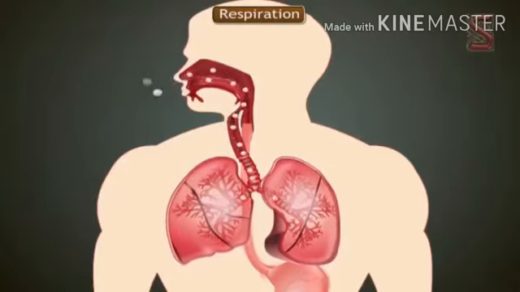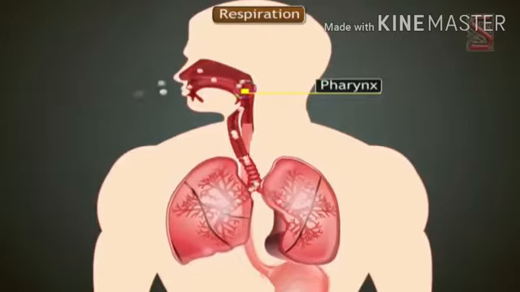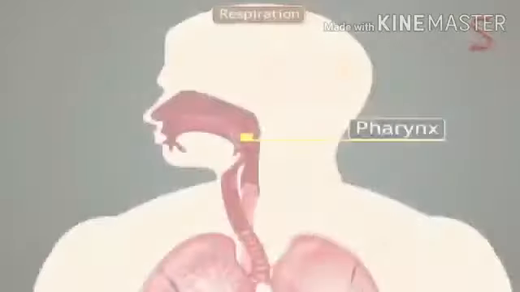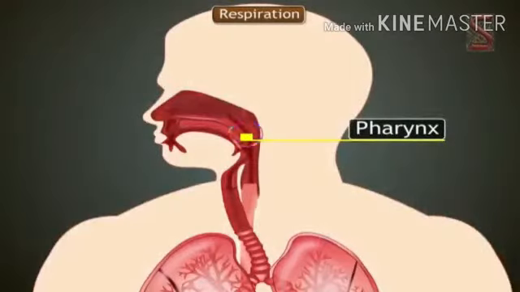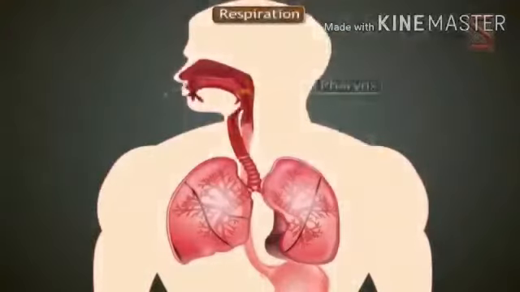breathing tract. The air passing through the nostrils is filtered by the fine hair that lines the passage. It also becomes moist and warm. The dust particles are trapped in the mucus. Now we will see the respiratory organs, breathing organs.